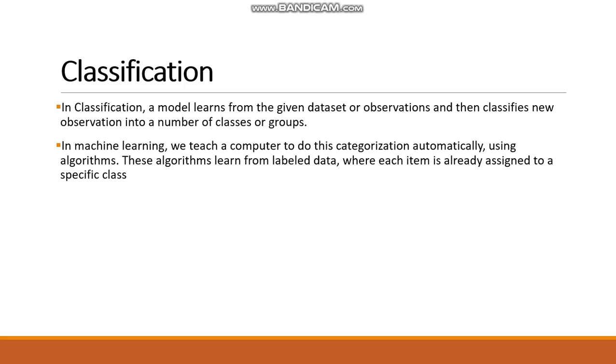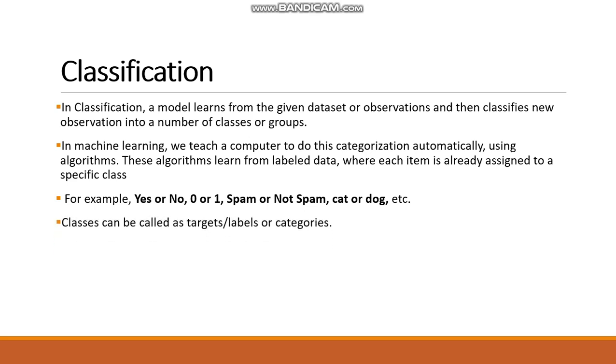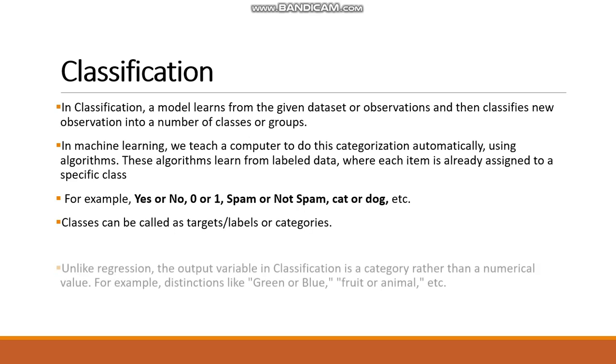So each item is already assigned a label, that this is the image of a dog, and this is the image of a cat. For example: yes, no, 0, 1, spam or not spam, cat or dog. We discussed it earlier. Classes can be called targets, labels, or categories. We can call them all these names.